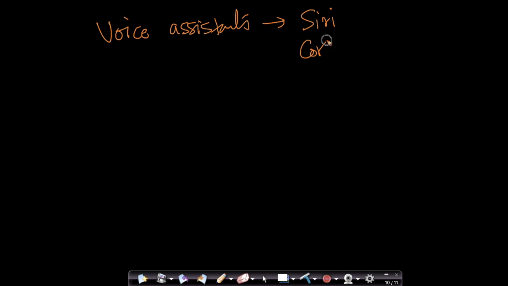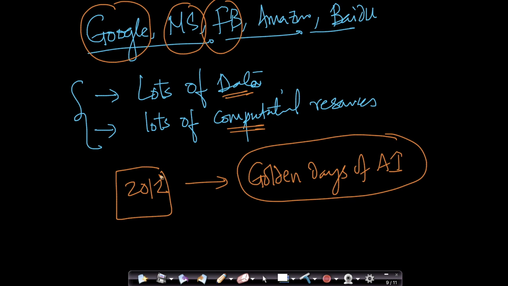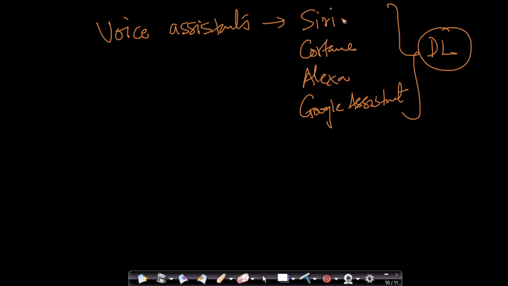Today, if you notice all the great applications, any of your voice assistants, you might have encountered voice assistants like Apple's Siri, Amazon's Alexa, or Microsoft's Cortana, or one of the best that I really like, Google Assistant. I use Google Assistant and Alexa on a day-to-day basis. All of them are powered by advances in deep learning algorithms. They would have been impossible without the advances in the last few years, since 2012.